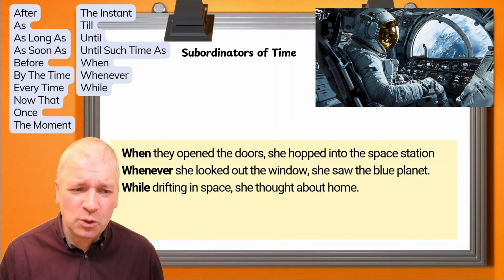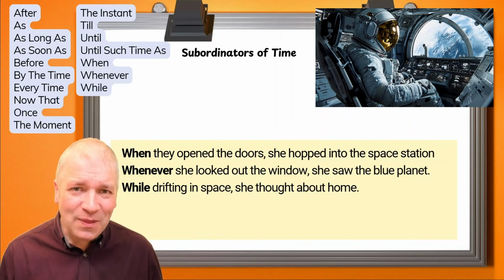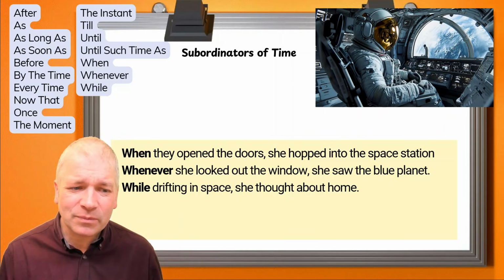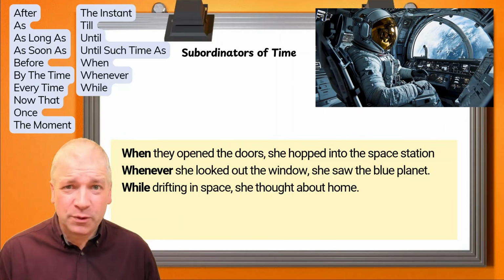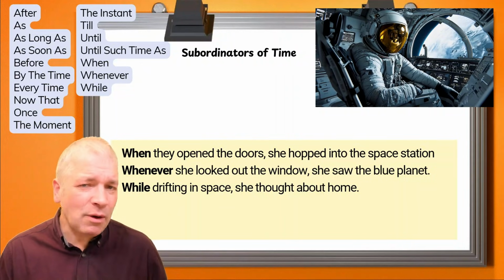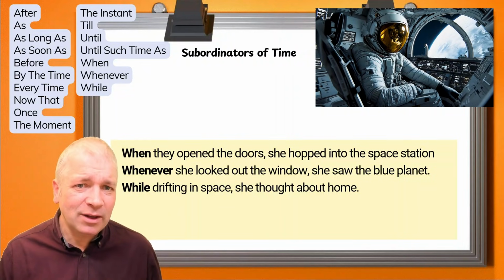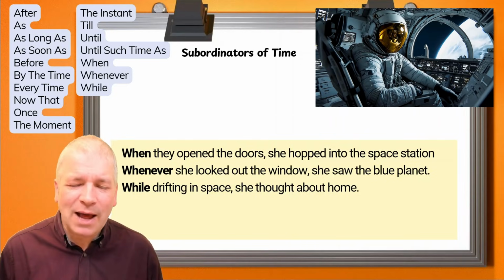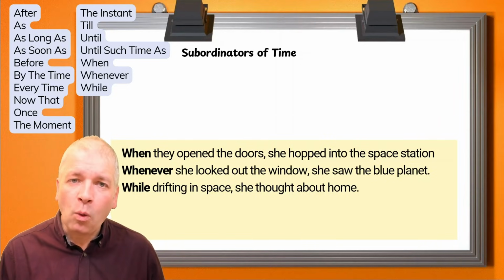So as soon as, the moment that, the instant that. Others simply introduce the next thing in time, such as now that. And there are others that simply indicate that two things happen at the same time, when, while.